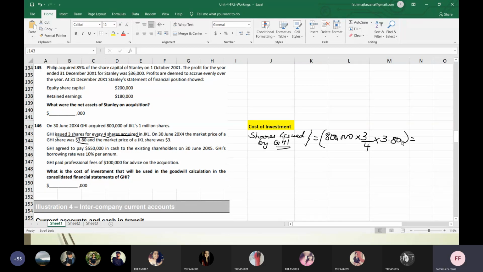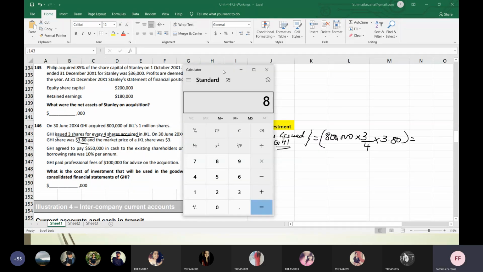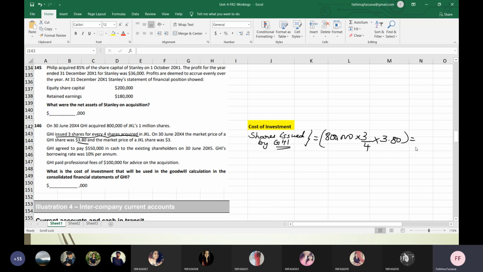So if you compute this, it is 800,000 into 3/4 into 3.80. So you get 2,280,000 dollars. So this is the shares they have issued.